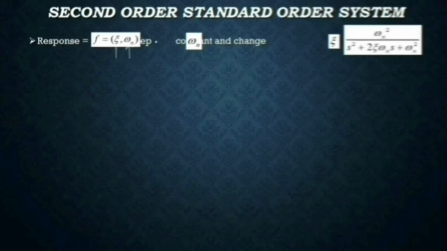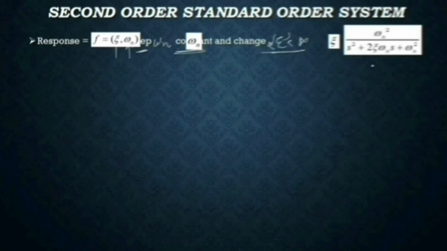You can say we keep the omega n constant, and we change the zeta in this case from 0 to infinity. This is the meaning of that. So the response is basically a function of zeta and omega n. In this case, we vary the zeta, the damping, and keep the frequency constant.